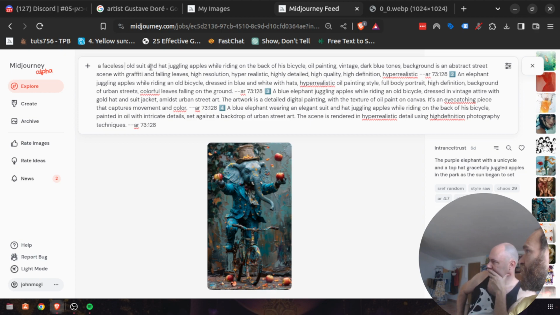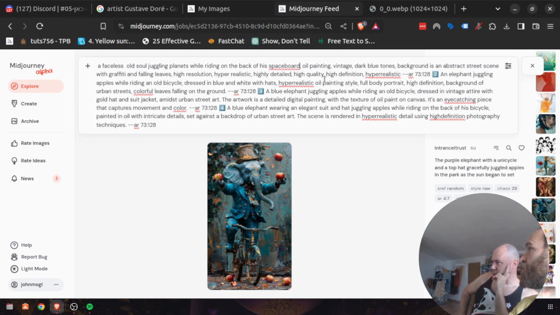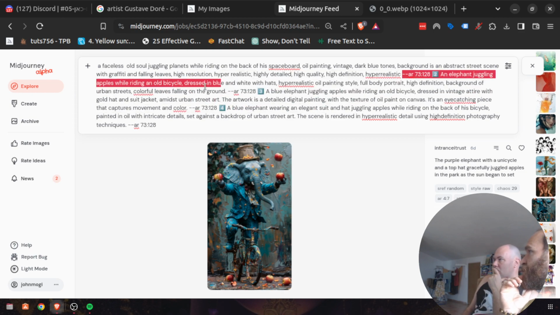A faceless old soul juggling planets while riding on the back of his space board. Oil painting, vintage, dark blue tones. Background is abstract scene with graffiti and falling leaves. High resolution, hyper realistic, highly detailed, high quality, high definition. You can erase this: an elephant juggling apples, riding on a bicycle, dressed in blue hats.